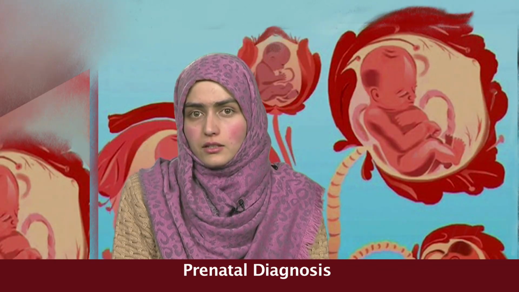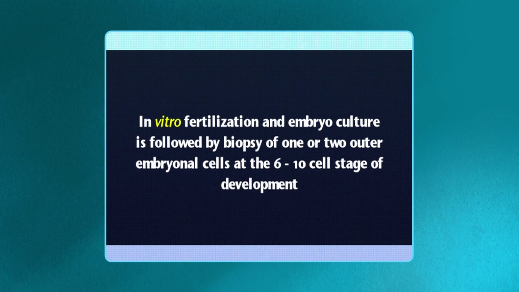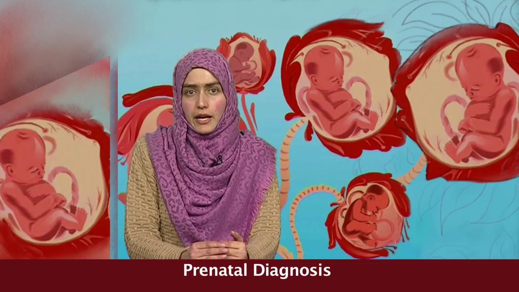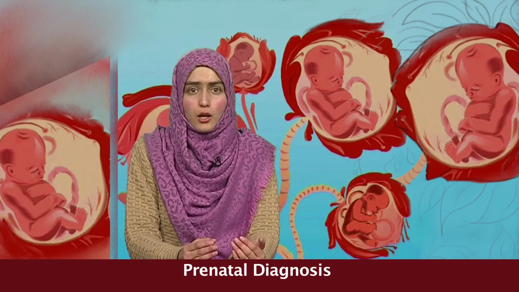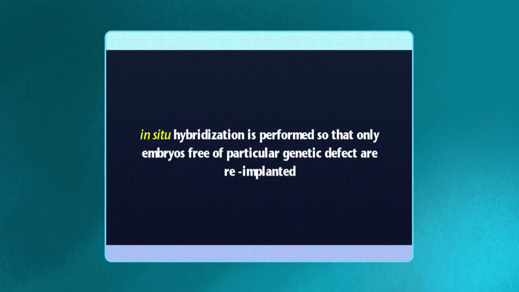In this method, in vitro fertilization and embryo culture is followed by biopsy of 1 or 2 outer embryonal cells at the 6 to 10 cell stage of development. DNA analysis of a single cell or chromosomal analysis by in situ hybridization is performed so that only embryos free of a particular gene defect are reimplanted.